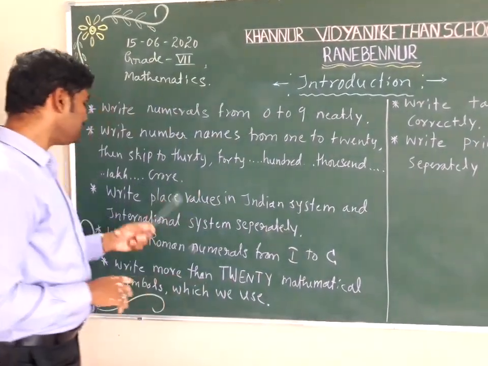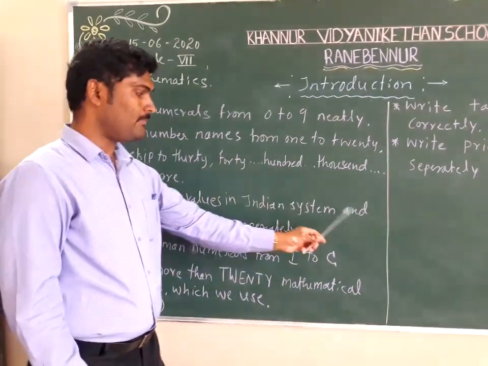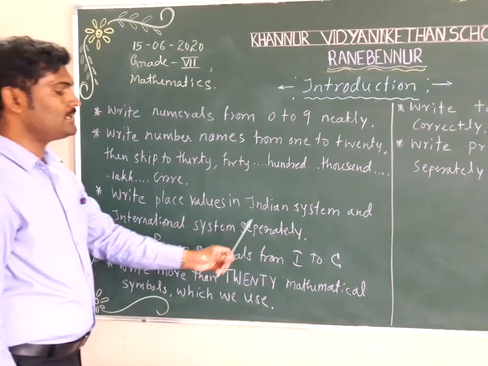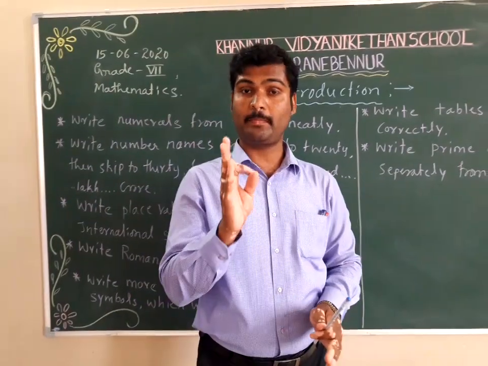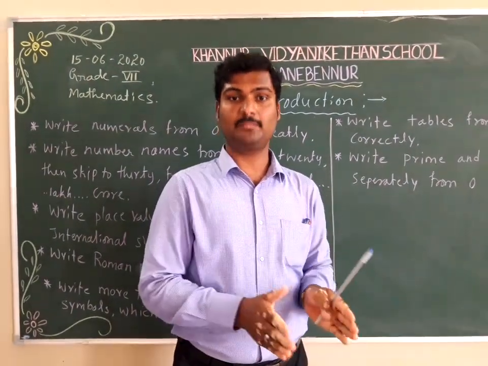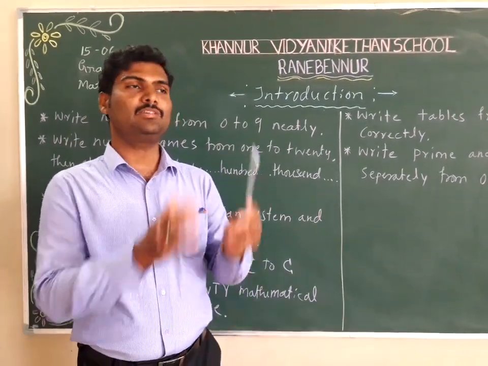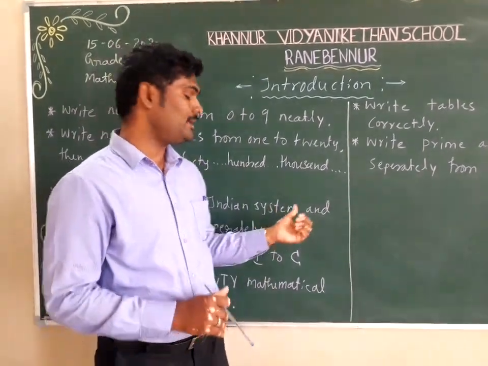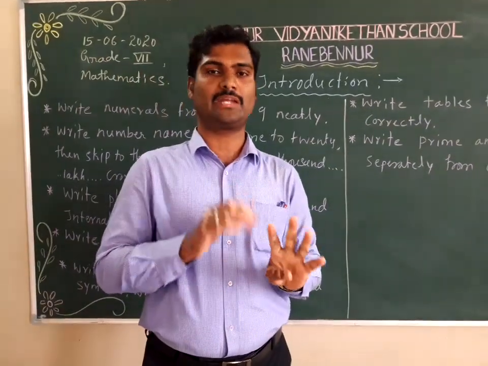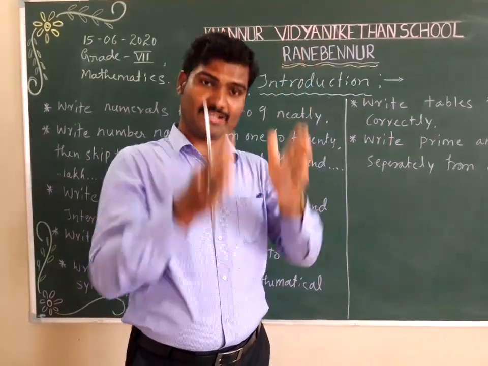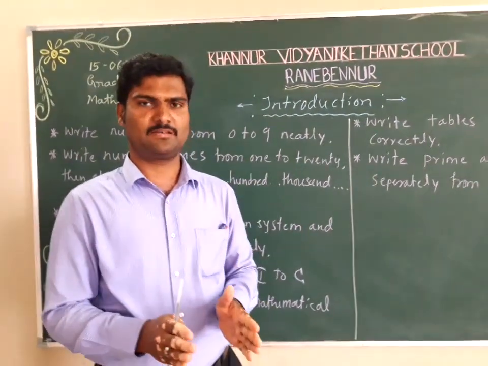Next, you are supposed to write place values in the Indian system and in the international system separately. I think in grade 6 it was taught to you systematically. What the Indian system means and what the international system means has to be remembered now. Indian system means ones, tens, hundreds, thousand, 10,000, lakh, 10 lakh, crore, 10 crore, like this. Don't write any examples. It is to be written in one particular place, on one side.